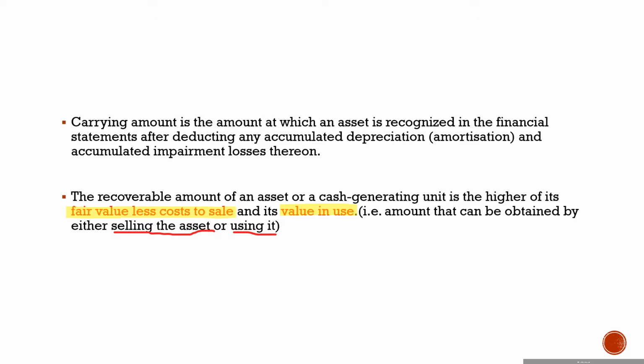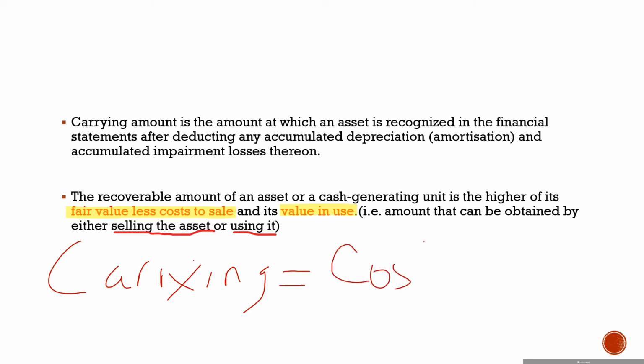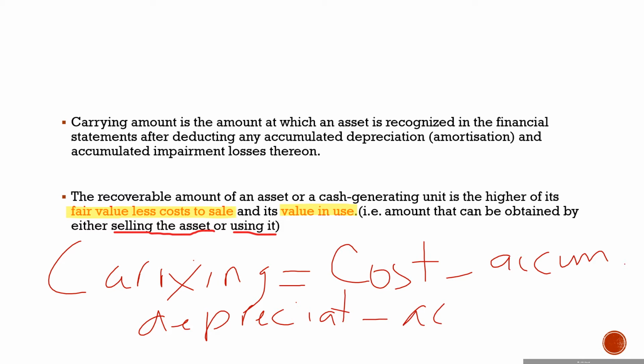So the carrying amount of an asset equals the original cost of the asset, less any accumulated depreciation and any accumulated impairments which were previously recognized.